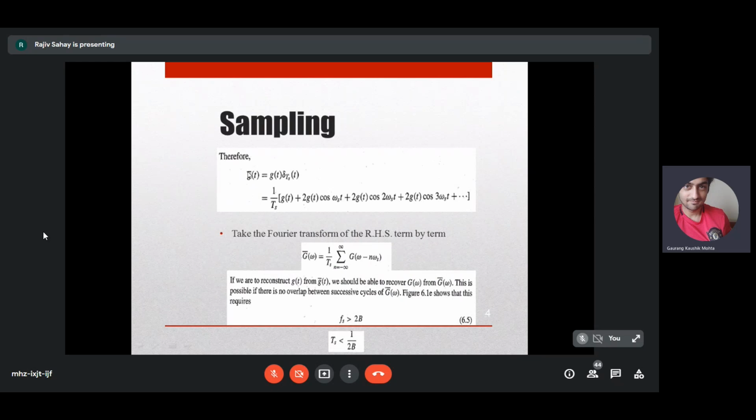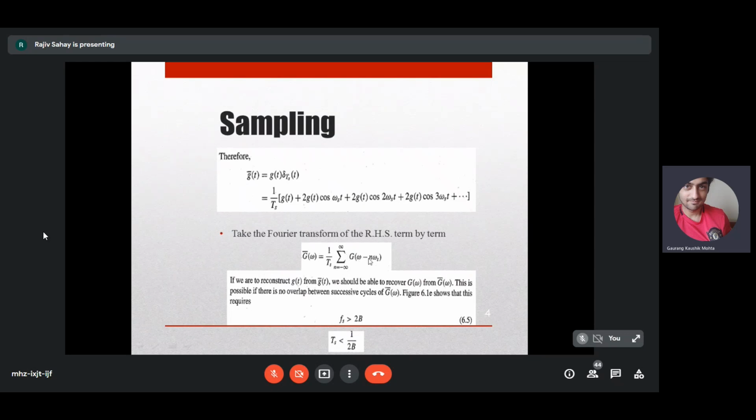So if you see here, g tilde of t is equal to g of t into delta ts of t. This is multiplication in the time domain. So you are multiplying term by term g of t with the Fourier series of delta ts of t, and you have to now go to the Fourier domain. So you take the Fourier transform of the right hand side term by term. Then you will get g tilde of omega, which is equal to 1 by ts summation g of omega minus n omega s. This formula is giving you spectrum replication, infinite spectrum replication. N goes from minus infinity to plus infinity.